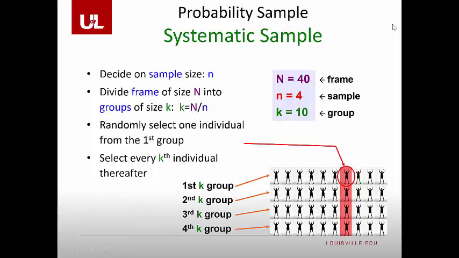Systematic sample. You decide on the sample size, which is going to be little n, and we'll always use little n for the sample size. Divide the frame of size n into smaller subgroups, in other words, k subgroups. And then from there, we would always pick a person given their order in the group.